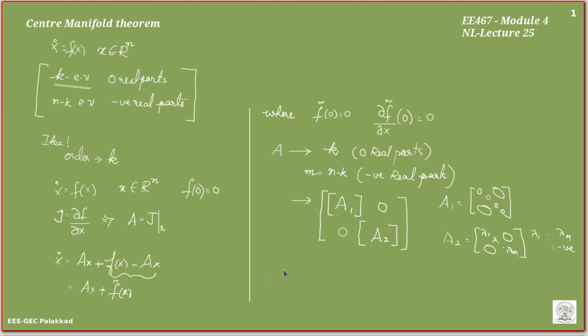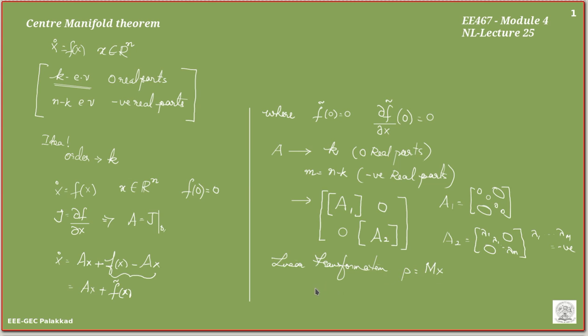So let us define a transformation, P is equal to Mx. Let us define P as equal to Mx.